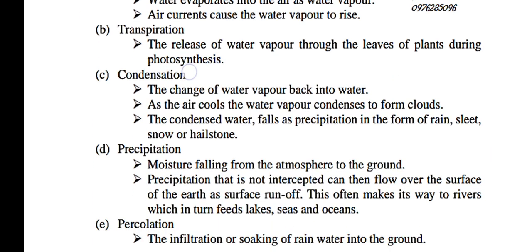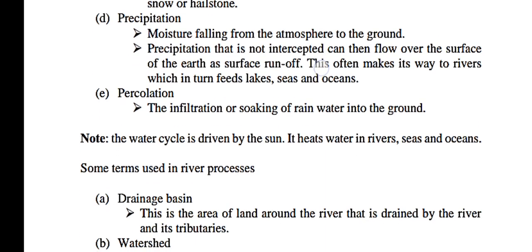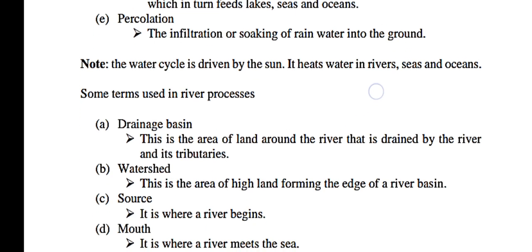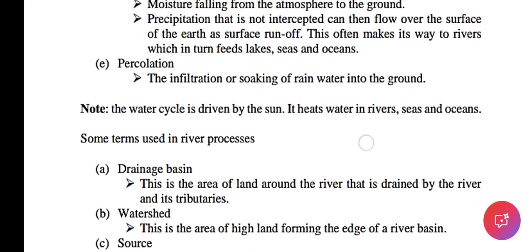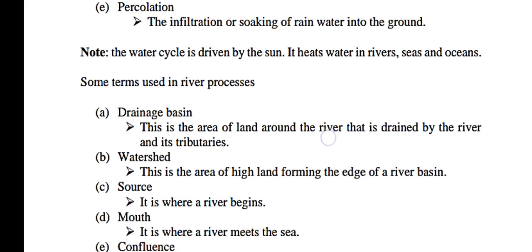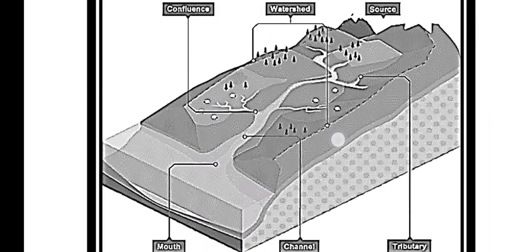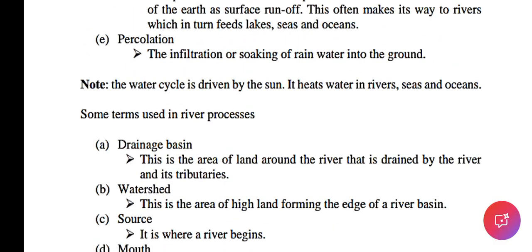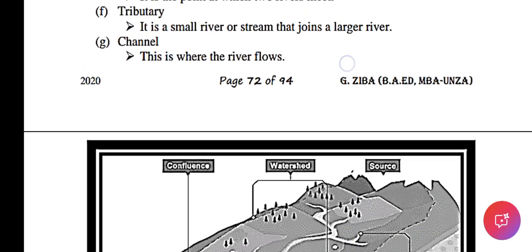Then we have the precipitation, which has to do with the rainfall. We have percolation, which is the infiltration or soaking of rainwater into the ground. Then the water cycle is driven by the sun. It heats water in the rivers, seas, as well as the oceans. Then from there we had the drainage systems.